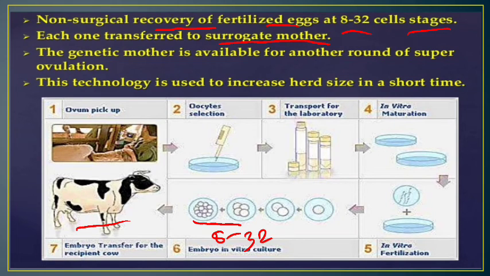So the genetic mother is available for another. अब genetic mother भनेको चाहिँ जुन mother को बाट चाहिँ ova pick गरेको छ, अब that mother चाहिँ फेरि अर्को round of super ovulation को लागि prepare हुँदै गरेको हुन्छ, okay. This technology is used to increase herd size in a short time. So यो technology ले चाहिँ के गर्नु खोजेको भन्दाखेरि, okay, within a short time मा नै थुप्रो herds लाई, थुप्रो the population of the काउलाई चाहिँ के गर्नु, increase गर्नु within a short time.